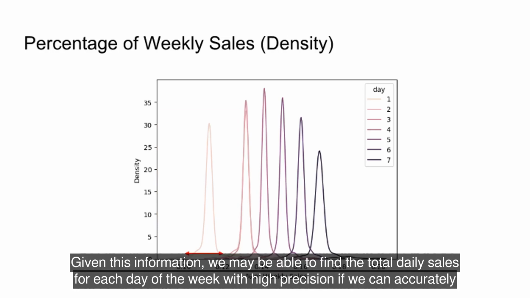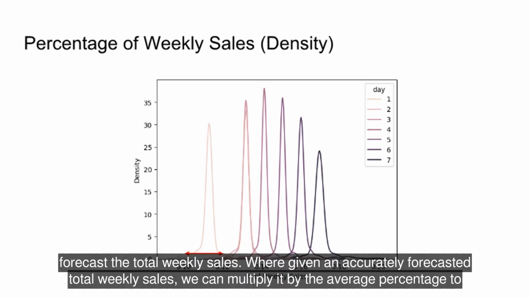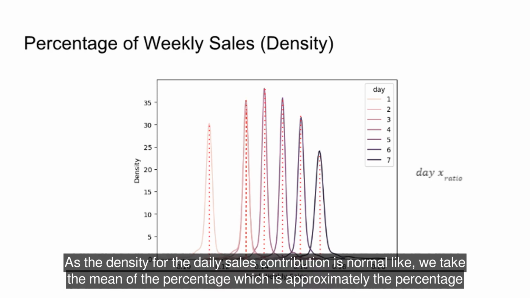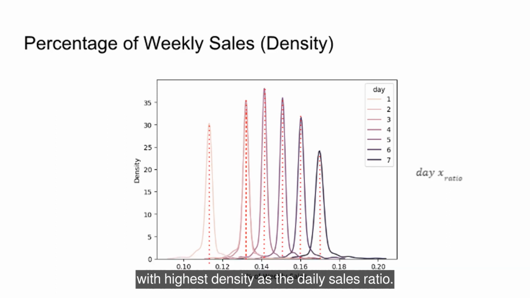Given this information, we may be able to find the total daily sales for each day of the week with high precision if we can accurately forecast the total weekly sales. Where given an accurately forecasted total weekly sales, we can multiply it by the average percentage to get the total daily sales for each day of the week. As the density for the daily sales contribution is normal-like, we take the mean of the percentage, which is approximately the percentage with highest density, as the daily sales ratio.